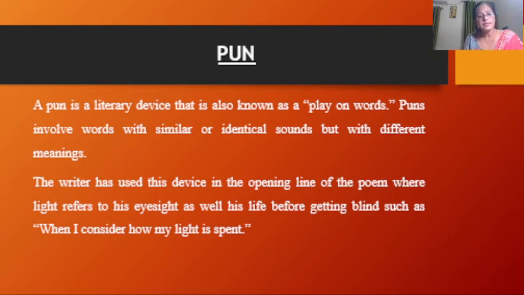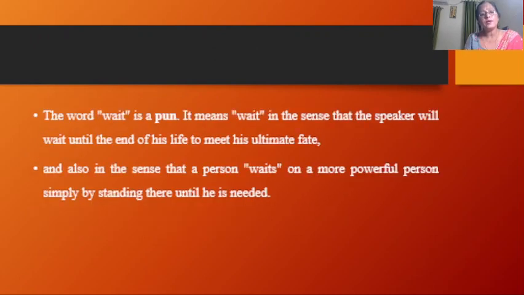Pun. Pun is a literary device that is also known as a play on words. Puns involve words with similar or identical sounds but with different meanings. Clear? The writer has used this device in the opening line of the poem: "When I consider how my light is spent." So "light" is used as eyesight or vision, and the second meaning of light is life before getting blind. And the word "wait" is a pun.